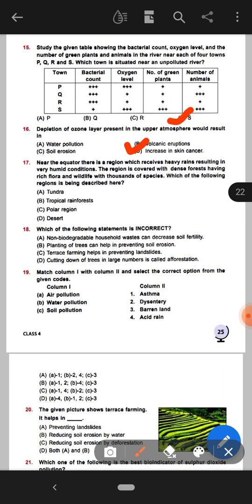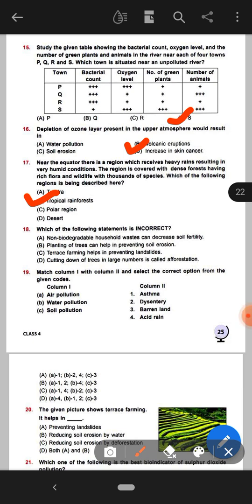Next question. Near the equator there is a region which receives heavy rains resulting in very humid conditions. The region is covered with dense forest having rich flora and wildlife with thousands of species. Which of the following regions is being described here? Here the right answer will be option B, that means tropical rainforest.